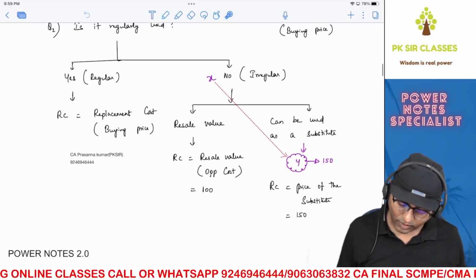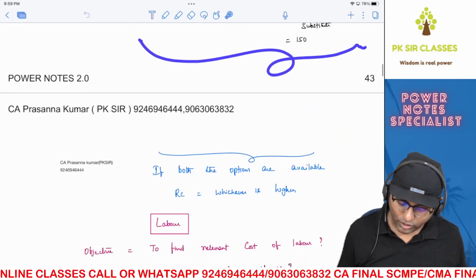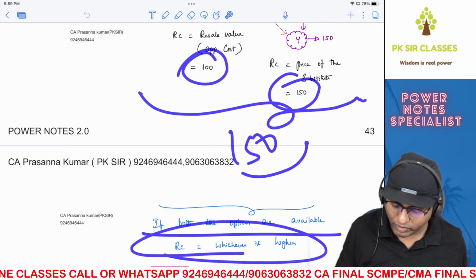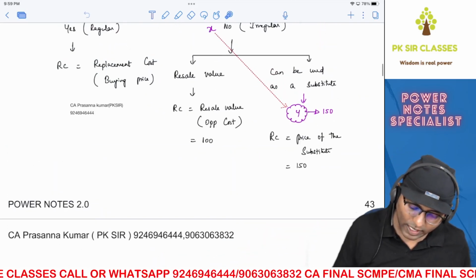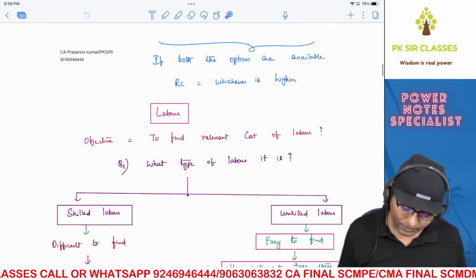So when both the options are available, whichever is higher will be your answer. If both the options are available, relevant cost will be whichever is higher. 100 or 150, 150 will be your relevant cost. Pretty simple. It can be sold for something, or it can be used as a substitute. Whichever is higher will be your answer.